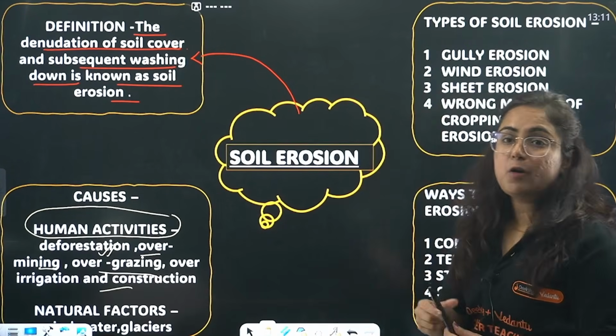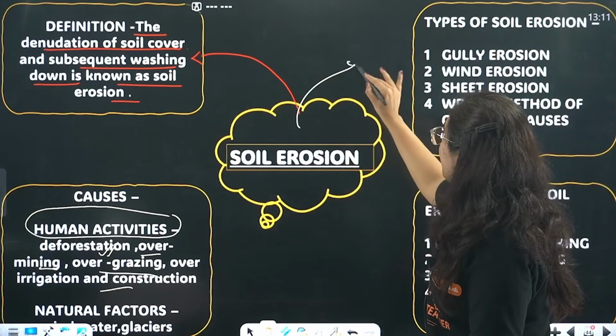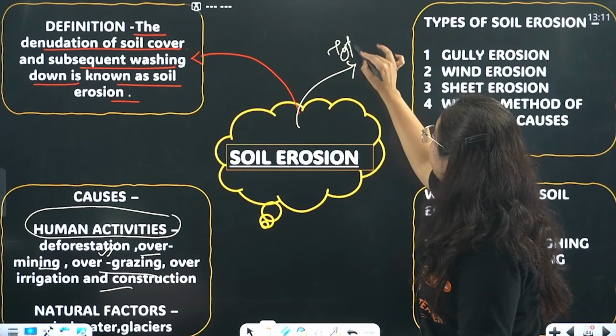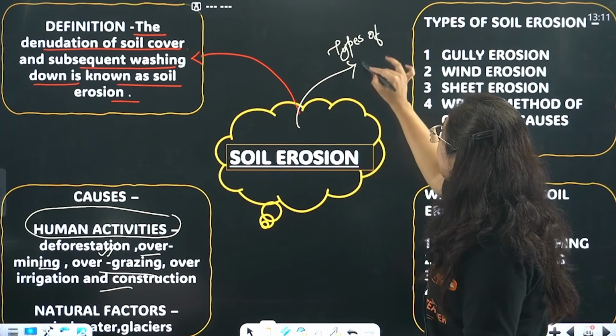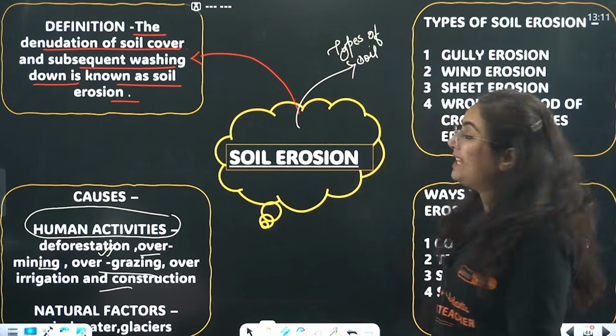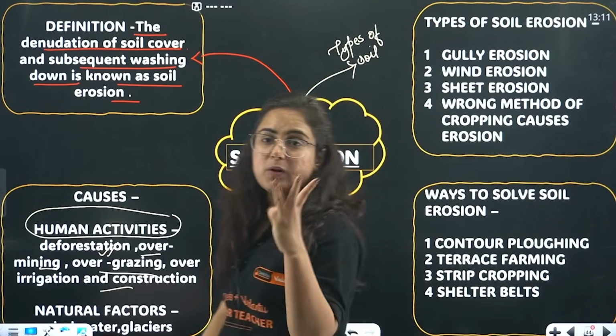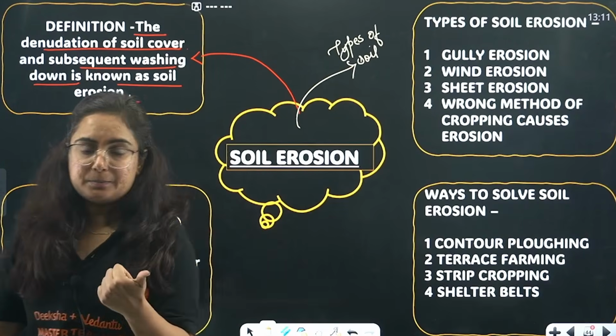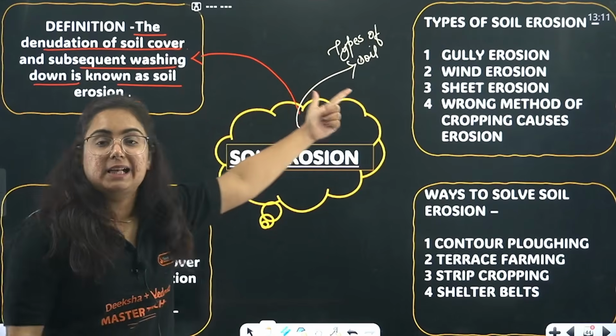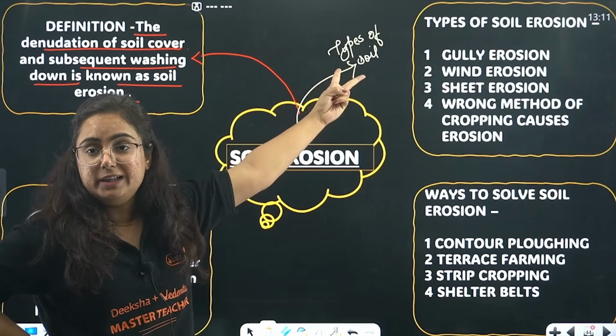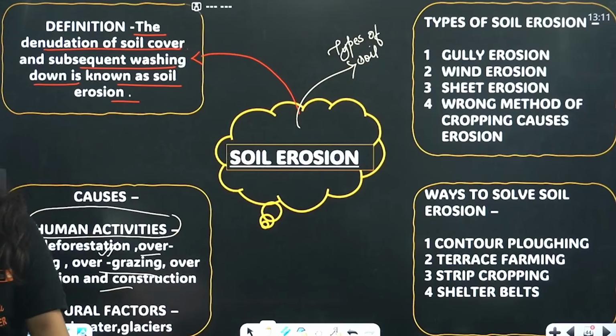Now the main important thing that usually comes in your exam is, beta, types of soil erosion. We have 3 major types of soil erosion and the 4th one is a method. Number 1, gully erosion. Number 2, wind erosion. Number 3, sheet erosion.